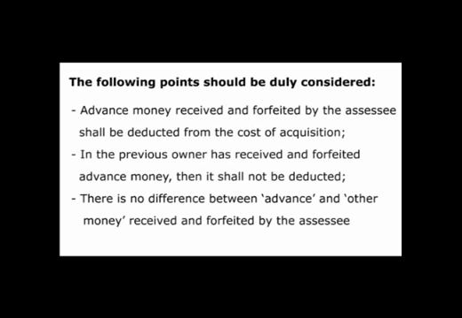That we will try to learn with an example. Another thing is, if the previous owner has received and forfeited the advance money, then it shall not be deducted. It means if the previous owner, not the assessee, has received and forfeited the advance money, then it shall not stand deducted from the cost of acquisition. And the third is that there is no difference between advance and other money received and forfeited by the assessee. The law is very clear that if an assessee has got any advance money and it has been forfeited by him on account of some reason, then it shall stand deducted from the cost of acquisition.